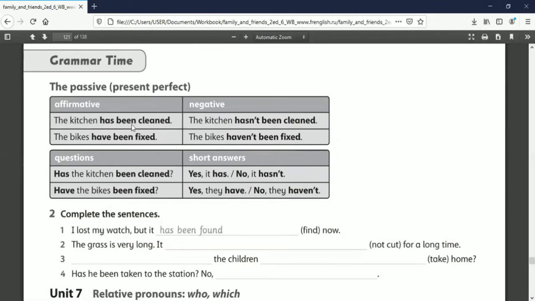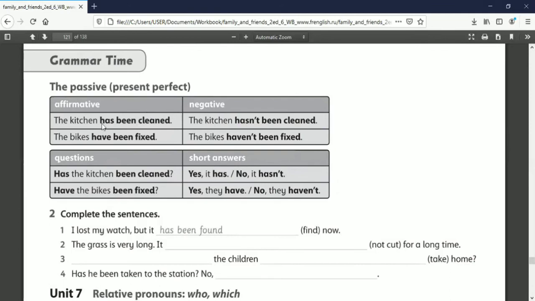Dapur telah dibersihkan. So if present perfect, it means telah. And in here, the pattern is subject has been or have been followed by the verb 3.